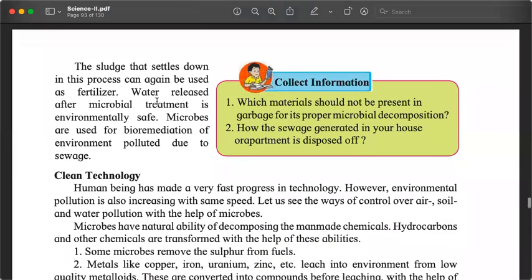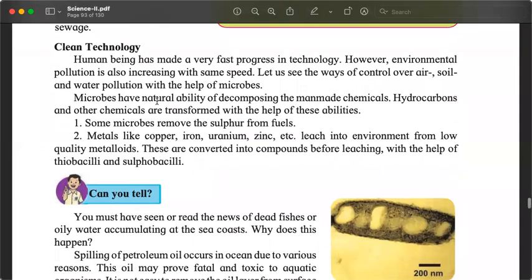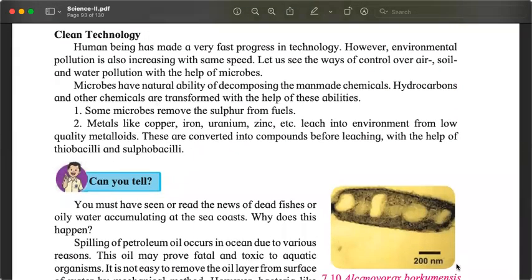And in its treatment, the sludge, the slurry, whatever is left behind, again that can be used as fertilizer, compost. So whether it is liquid waste or solid waste, they need to be handled carefully, treated before being disposed, and we should try that they can be recycled. Okay. So that was garbage management, waste management, and pollution, the next part of the chapter.